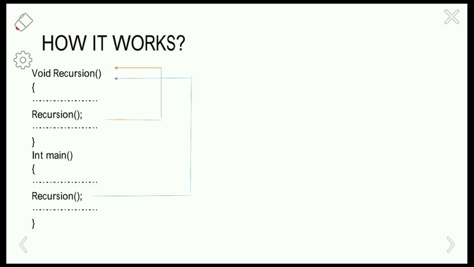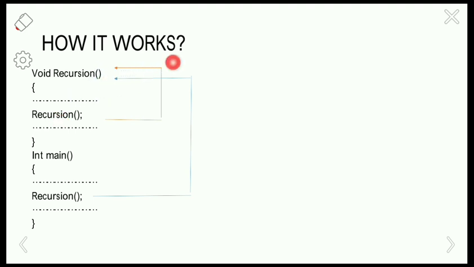Here we will check how the recursion function works. Given the main function, in the main function we are calling the recursion. When the recursion gets invoked, the control passes to the recursion function. Here the recursion is calling itself, so recursion is a part of the recursion function, the definition function.